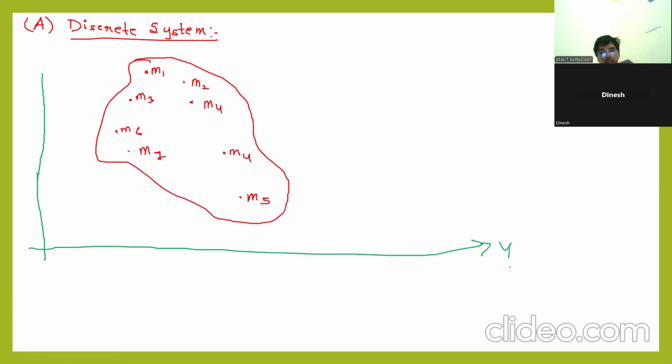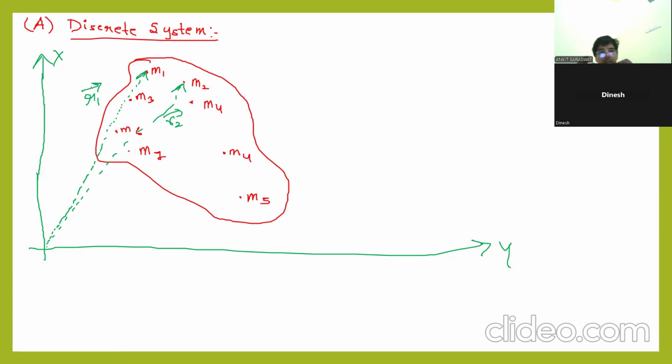Every particle, for example this particle, has a position vector r1. Similarly, for m2, it is r2. Every particle has a different position vector.